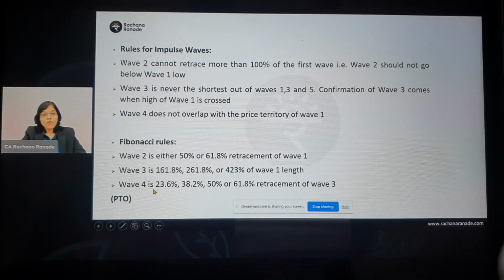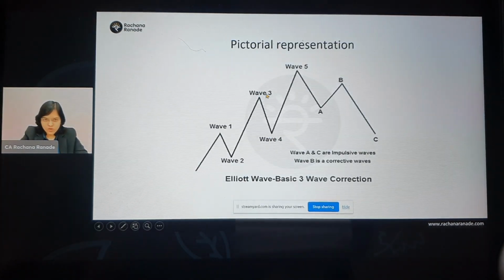What is the scenario for wave 4? Wave 4 will also again be a retracement wave. This wave 4 will be a retracement of what?